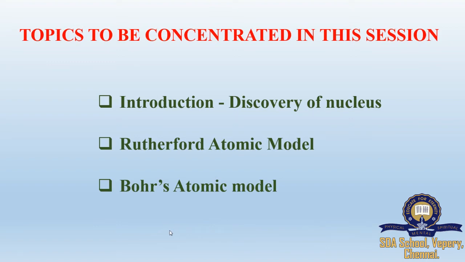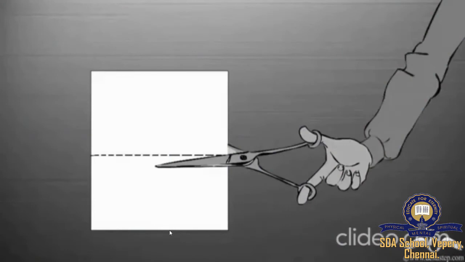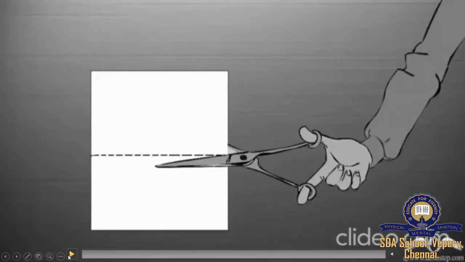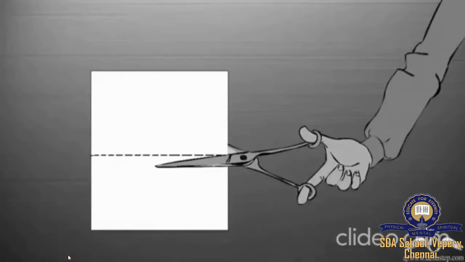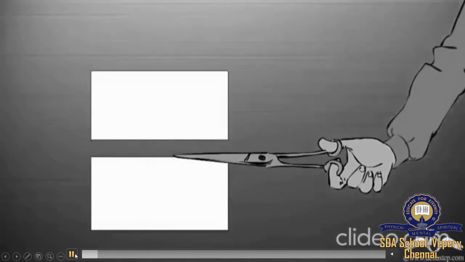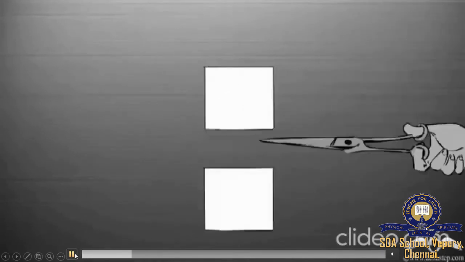So let us start with a small activity. Take a sheet of paper and a scissor. Now we are going to divide the paper into two halves. Further divide into halves. Further divide. Now we are going to cut the paper till you can say that I can't cut the paper any further. Okay. Have you done, students?